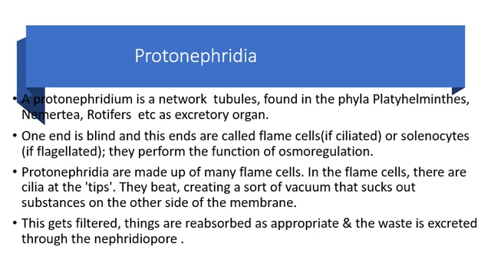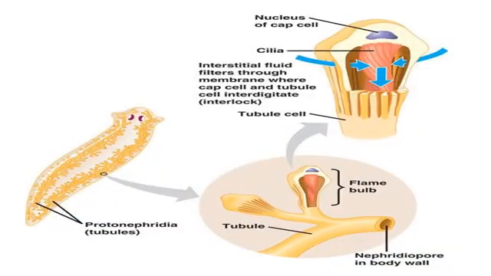So in this picture, you can see the structure of protonephridium. This is the tubule and the opening, nephridiopore, which opens outside to the organism's body. One of its ends contains a special type of cells which is called flame cell. You can see a tuft of cilia inside this flame cell.